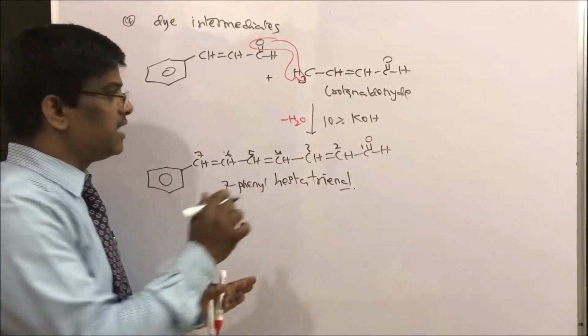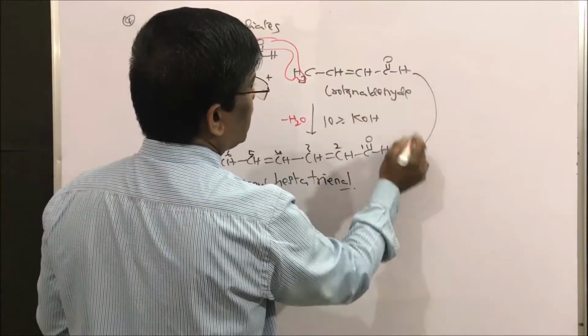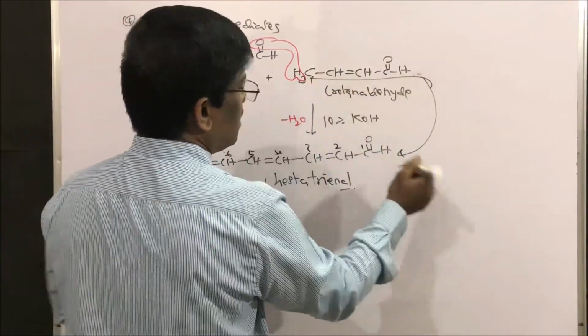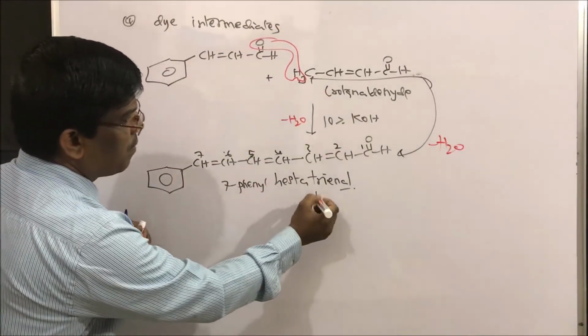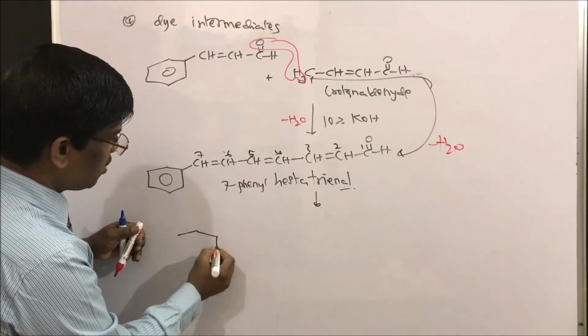It may not stop at this place. It may further react with another mole of this to give, minus water, a further product. It is a mixture of these.